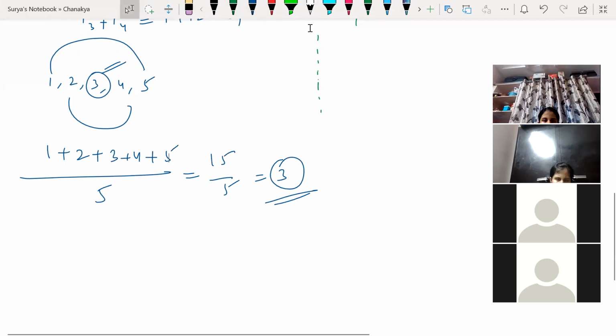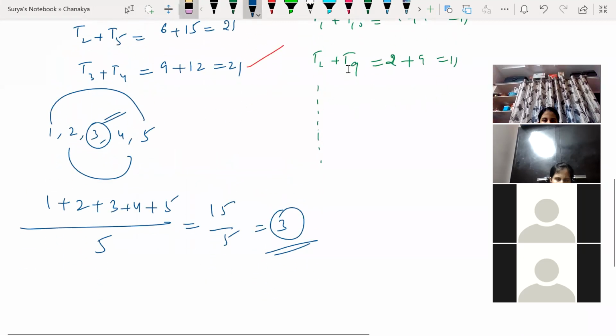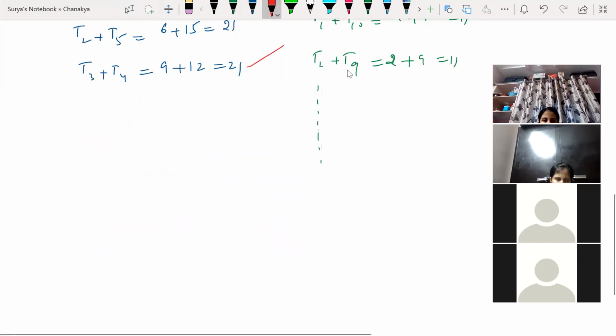Chalo. Now we have learned this one, right? Now let us say this is not there. So what is the formula for this?